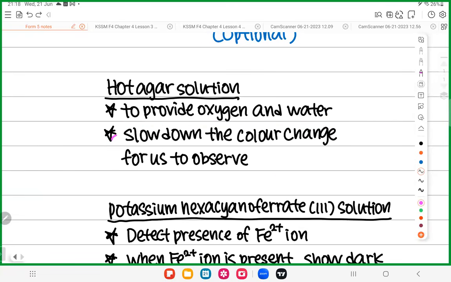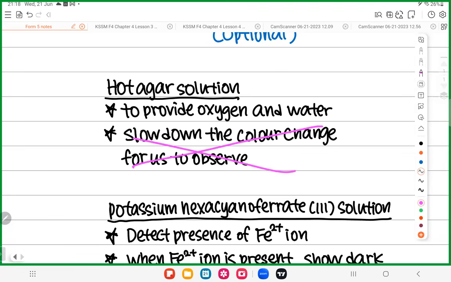So the second one, not very important, but it's good to know. Hot agar solution can slow down the color change for us to observe. Because, guys, agar or jelly, what is it? Something sticky. So when you have something sticky, the color change will be a bit slower, so you can see the color change more clearly. That's it. But this is not important.